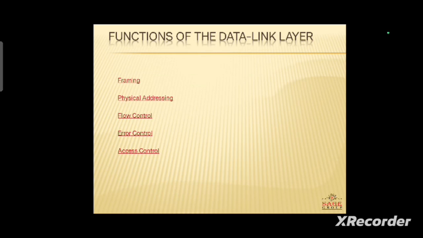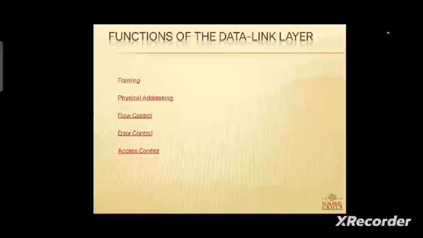The next one is error control. The error control mechanism is the most important technique of the data link layer, in which data is recovered by using several methods like CRC, that is, cyclic redundancy check.